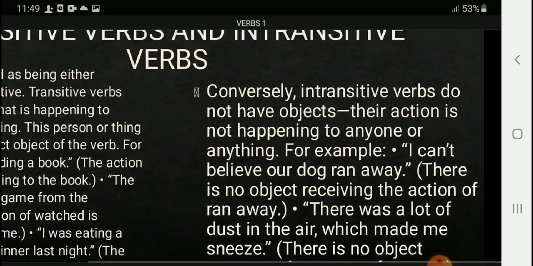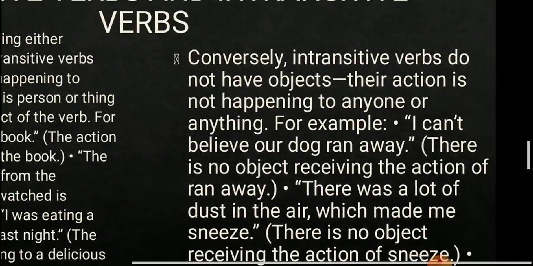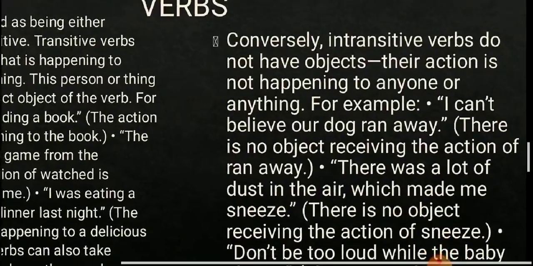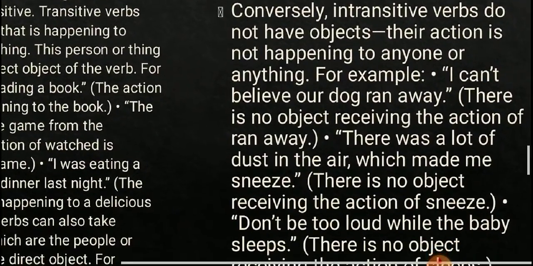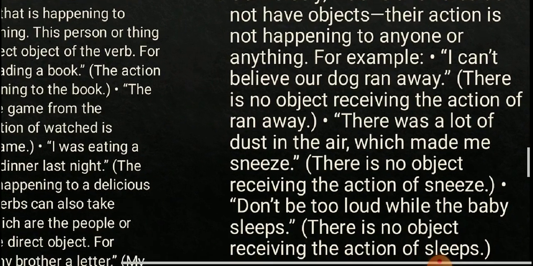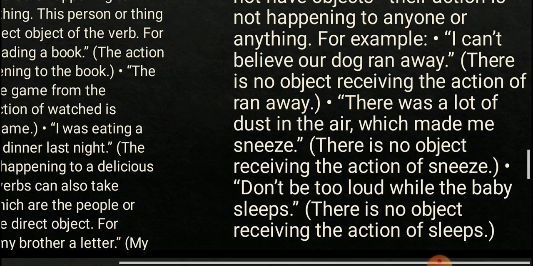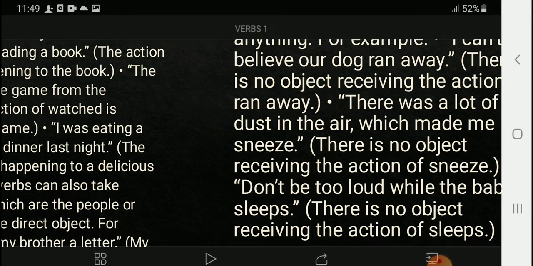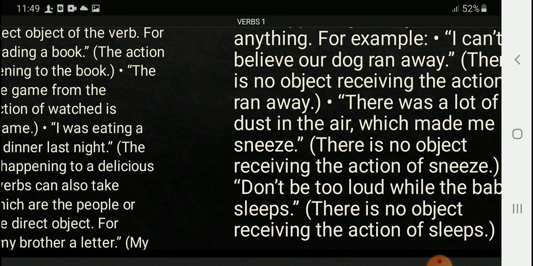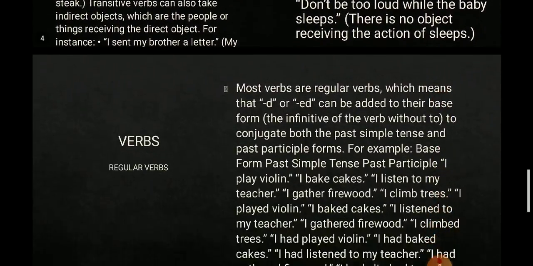Intransitive verbs, on the contrary, do not have objects. Their action is not happening to anyone or anything. For example, "I can't believe our dog ran away." There is no object receiving the action of running away. "There was a lot of dust in the air which made me sneeze." There is no object receiving the action of sneezing. And then, "Don't be too loud while the baby sleeps." There is no object receiving the action of sleeping.